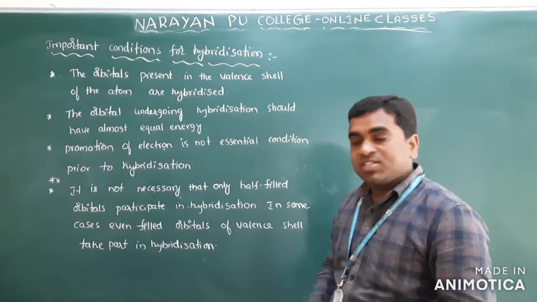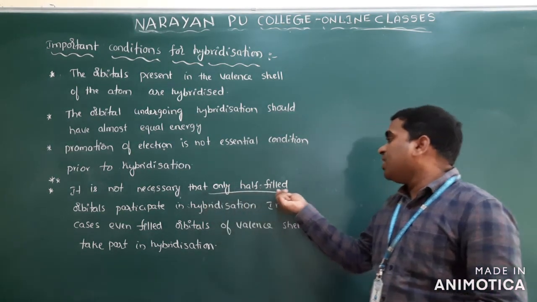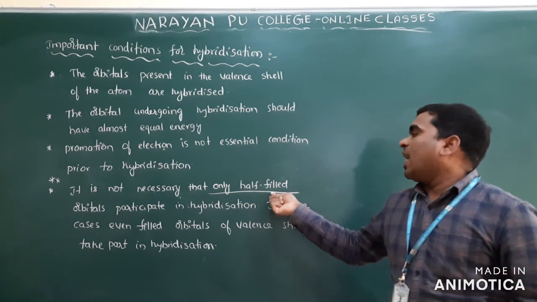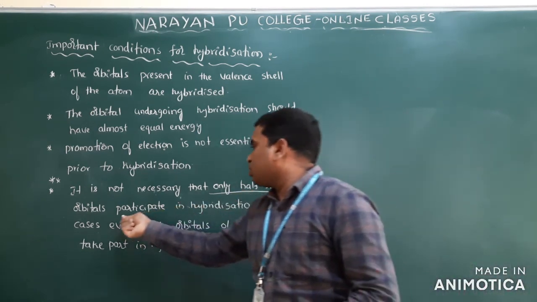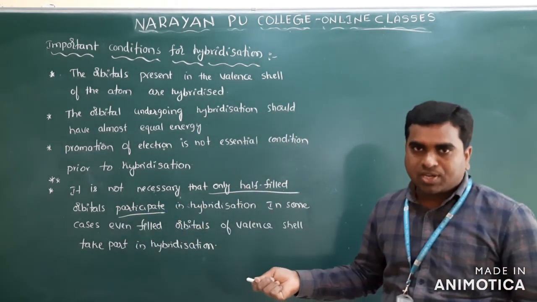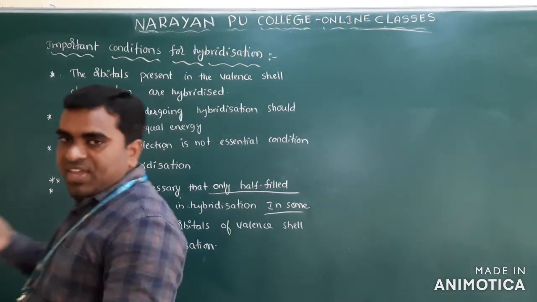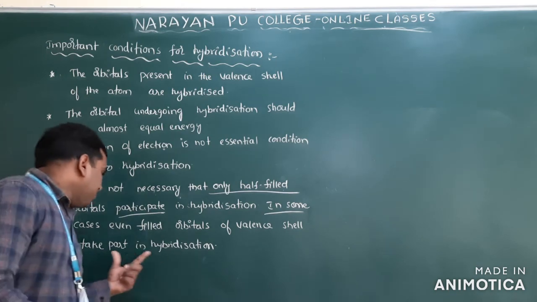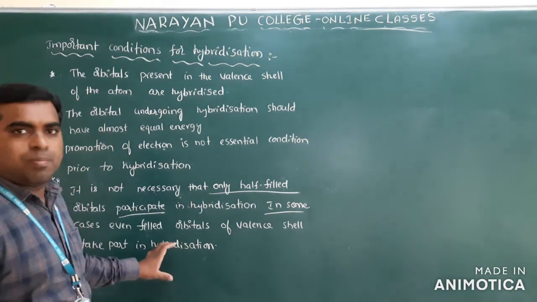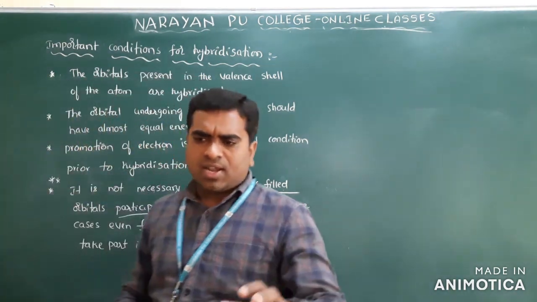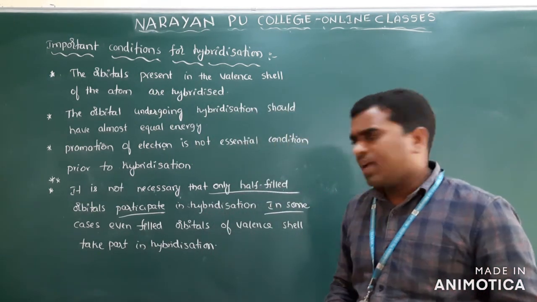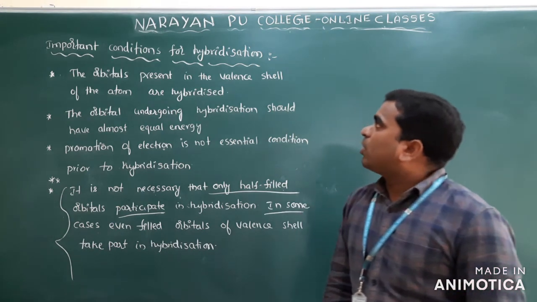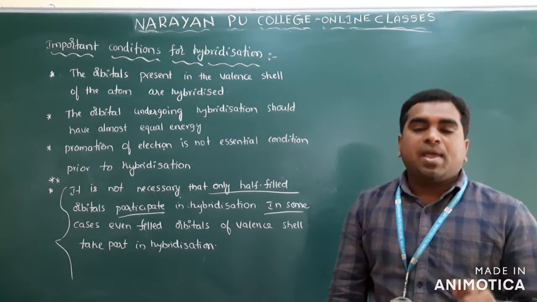But here, not only half-filled orbitals. In some cases, even filled orbitals of the valence shell take part in the hybridization. Ammonia and water molecules are examples, and there we will use this point. So these are the important conditions for hybridization.